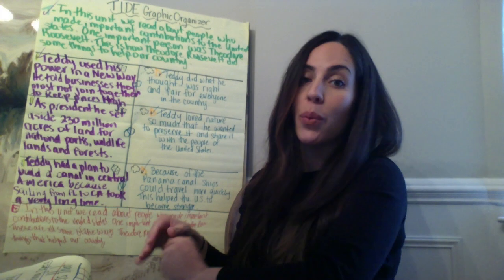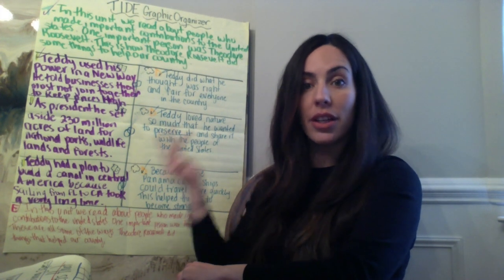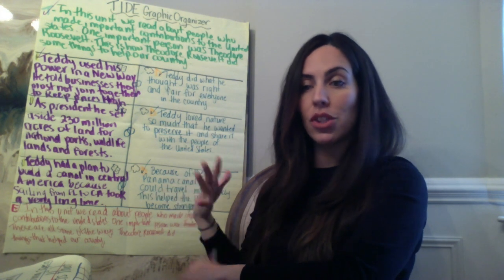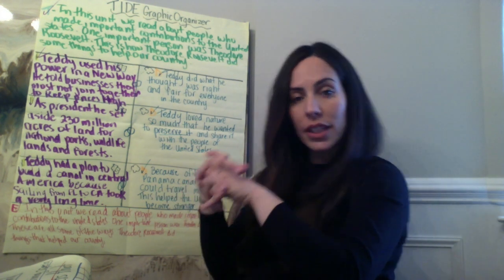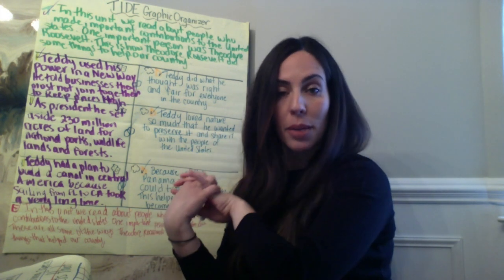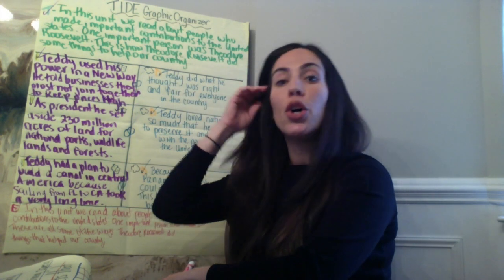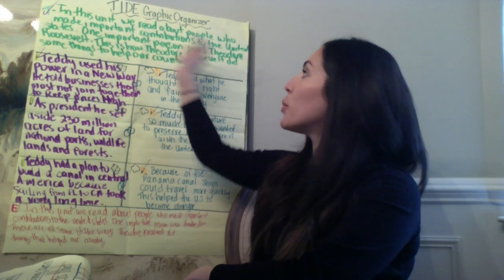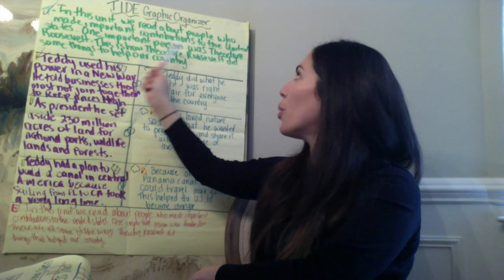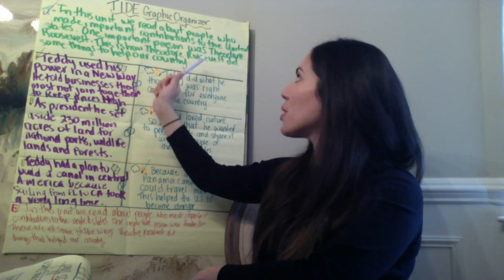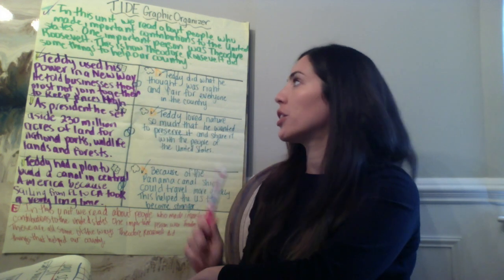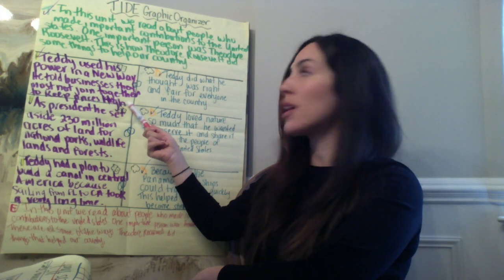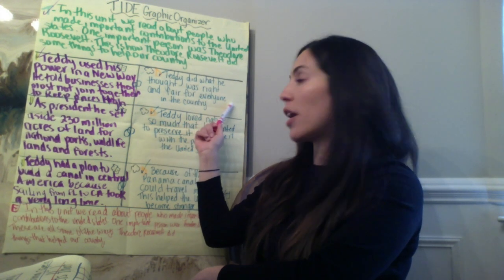So at this point now we have our T, our I, our D, and our E done. So we can look it over one more time just to make sure that it all makes sense, that everything is kind of linked together and that it's all about the same person. Mine is about Teddy Roosevelt. Yours is going to be about whoever you decided to write about. So in this unit, we read about people who made important contributions to the United States. One important person was Theodore Roosevelt. This is how Theodore Roosevelt did some things to help our country. Teddy used his power in a new way. He told businesses they must not join together to keep prices high. Teddy did what he thought was right and fair for everybody in the country.